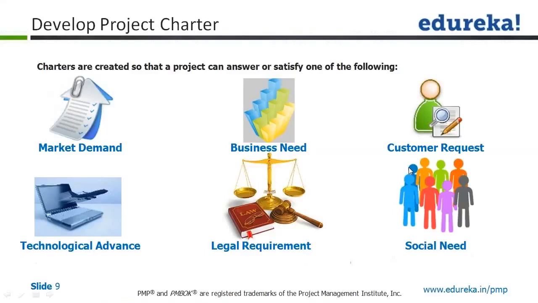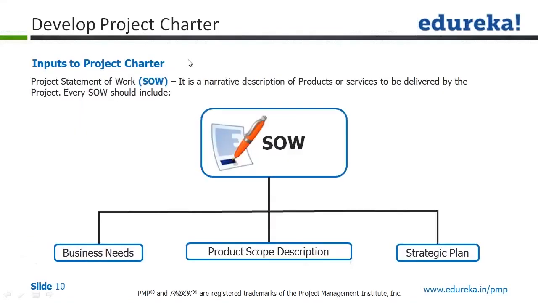A very clear-cut example of a social need is if we are going to create some basic infrastructure for a social sector, that would be a project because of a social need. The social need project would have a very clear justification: once we are able to deliver the output, it justifies back to the society for the particular activity that has been delivered. So the next thing for us to know is to look at the inputs that are needed.